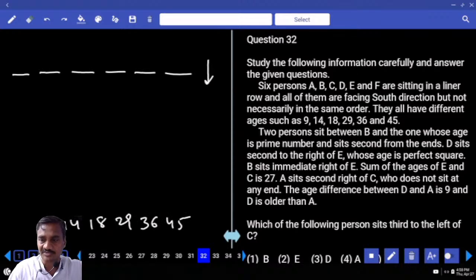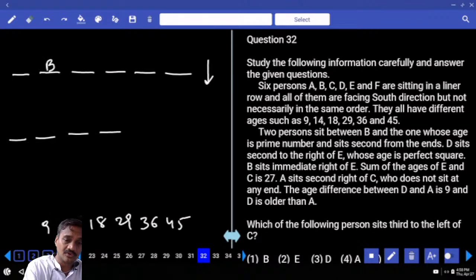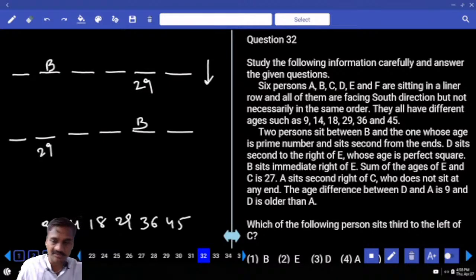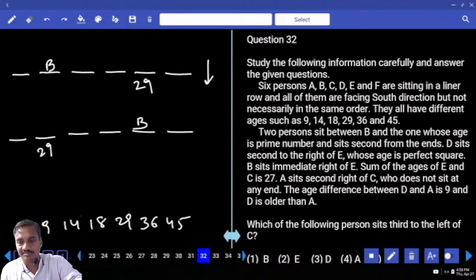Then, 2 persons between B and the one whose age is a prime number and sits second from the ends. And B sits second from one of the ends, isn't it? B can be second from the left end of the row, or second from the right end of the row. There are 2 persons between B and the one whose age is a prime number, 29, and who sits second from one of the ends.